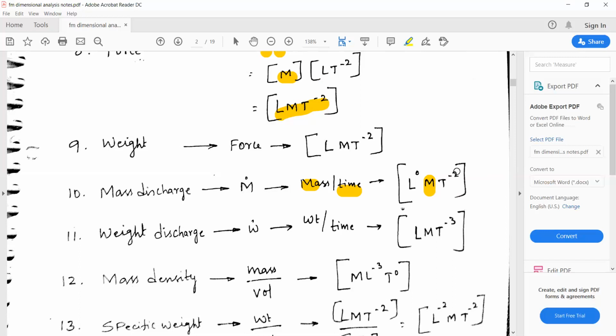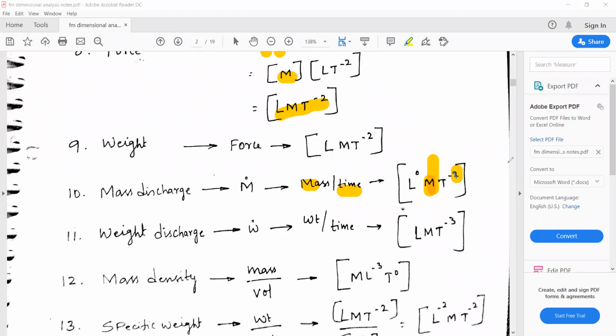Mass flow rate is supposed to be in kg per second. So kg is with respect to mass, and per second is related to time. It's supposed to be T to the power of -1, not T to the power of -2.